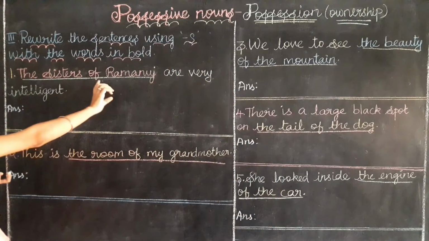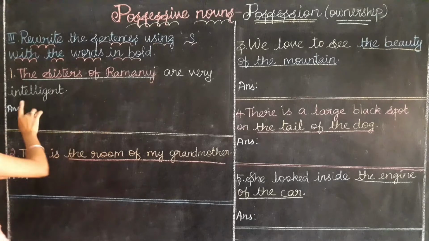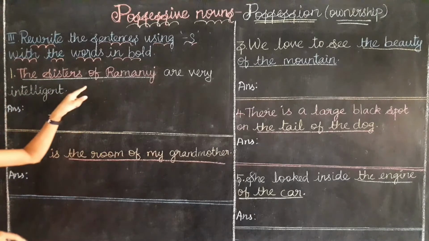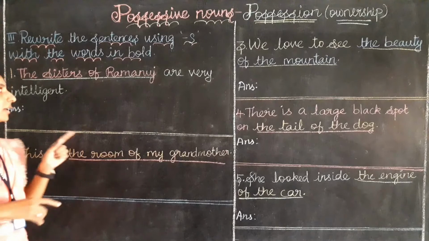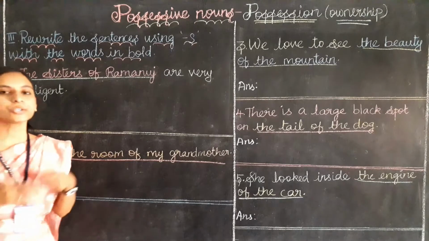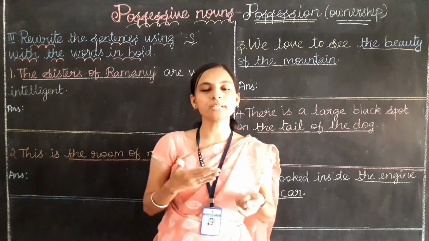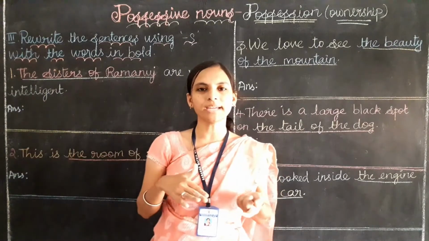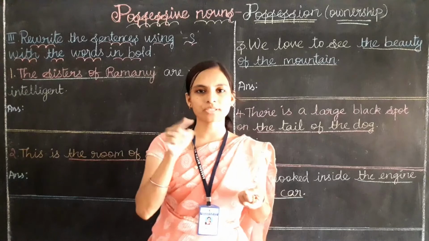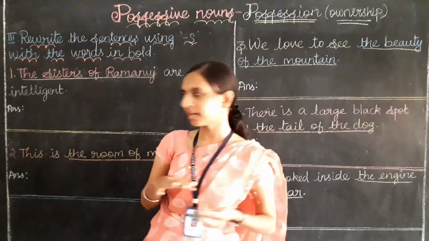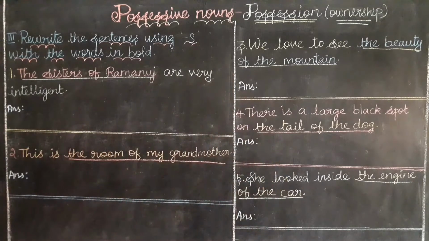The sisters of Ramanuj are very intelligent. So here, who is the owner? Ramanuj. What he owns? Sisters. So how can we write? Ramanuj's sisters. Okay, so I am going to write